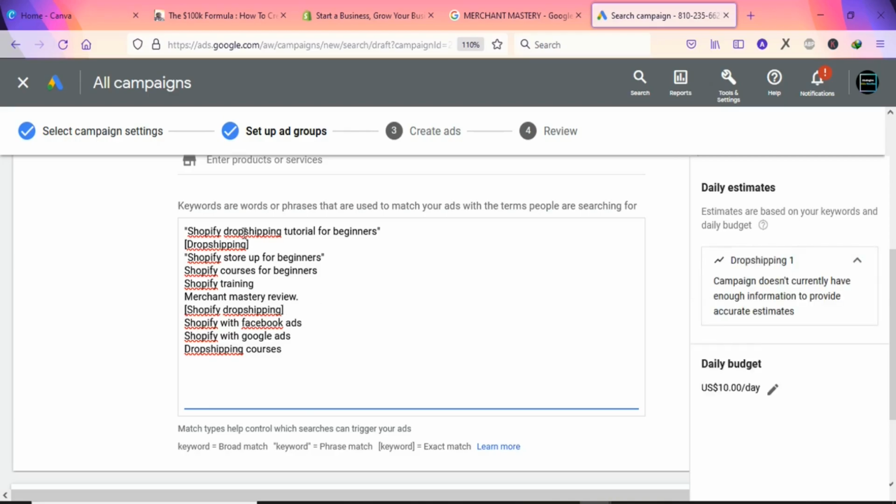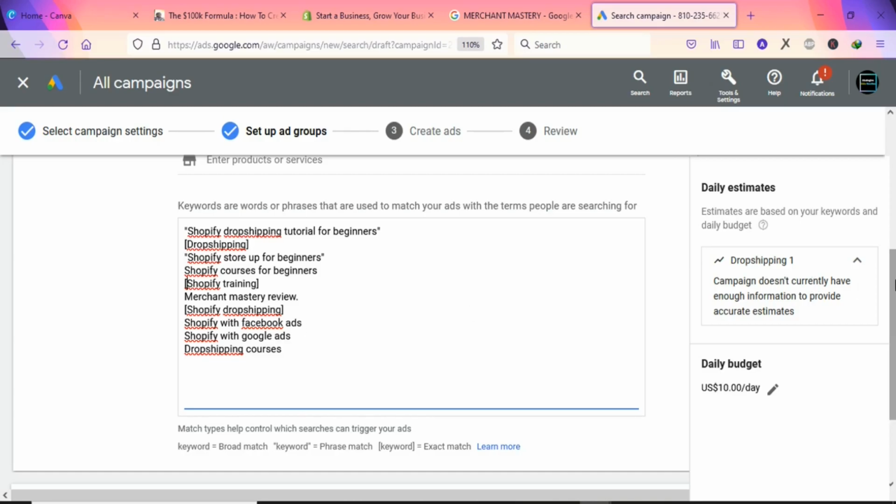So as you can see, the first keyword is a phrase match, the third one is phrase match, and then we are leaving the fourth one as broad. So let's use exact match for this keyword. So as you can see, that is done. On the keywords, we now have phrase match, exact match, and broad match. So certain keywords you have to make exact match, so that you can increase your possibility of getting sales.